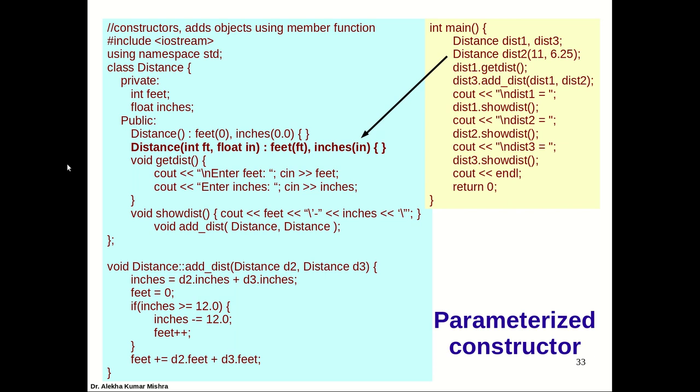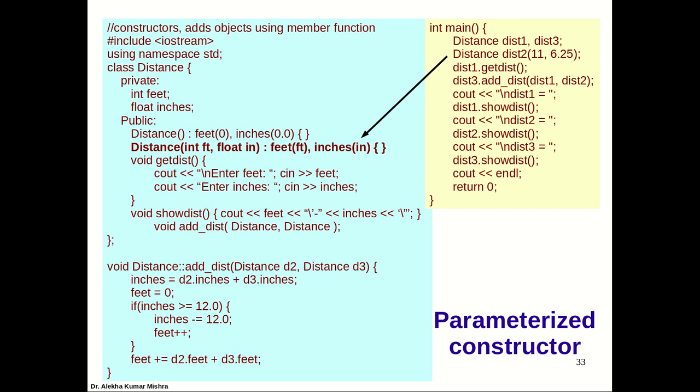Okay, next comes the parameterized constructor. Just like overloading member functions, any member function can be overloaded, and similarly a constructor can also be overloaded. We can have multiple constructors with the same name. We only need to see that they have different types of arguments.